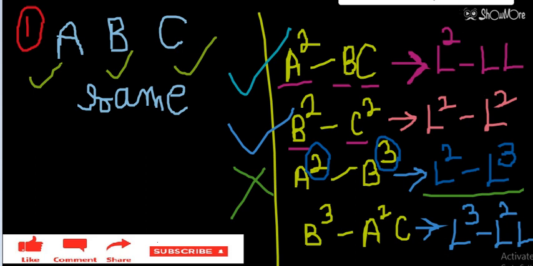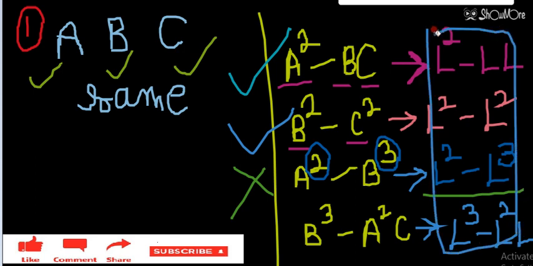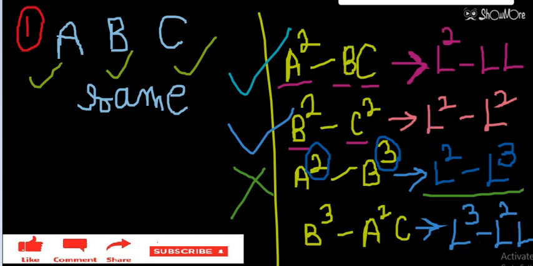This is for your understanding, so that I can conclude which relation can be meaningful and which cannot. I hope it is clear. So this relation is also meaningful.